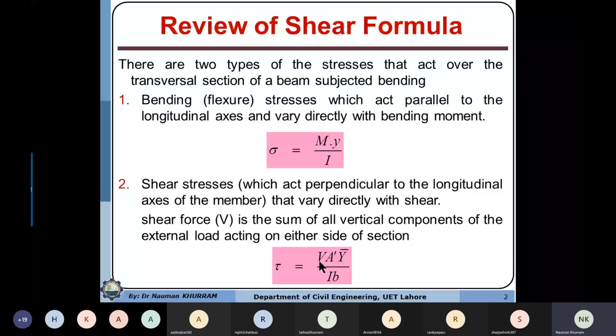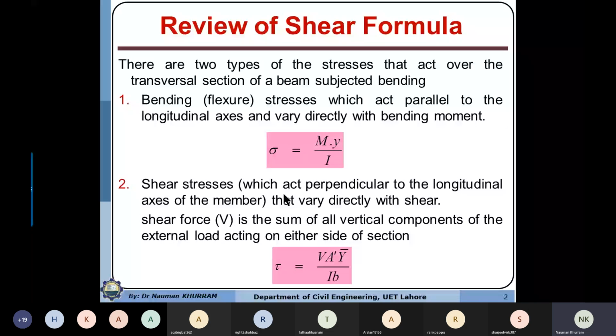If V is maximum, then we will have maximum shear stresses, and A prime is the partial area and Y bar is the moment arm of the partial area, which gives the static moment of area, divided by the moment of inertia of the entire cross section and the thickness of the layer. Actually, why do we want to compute this?